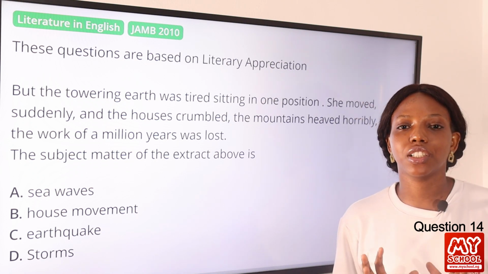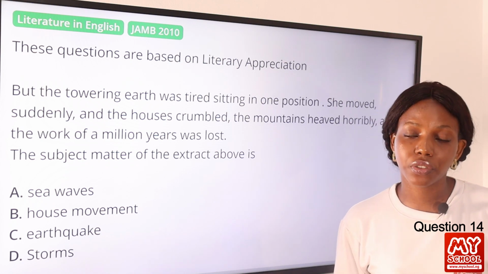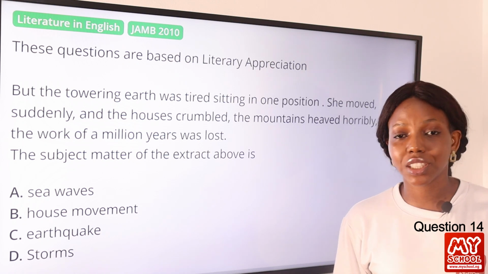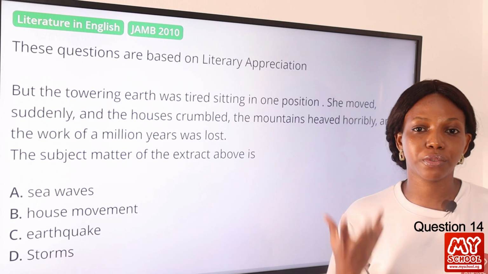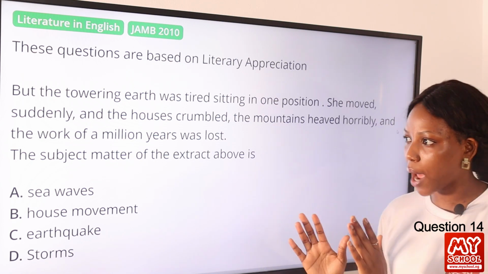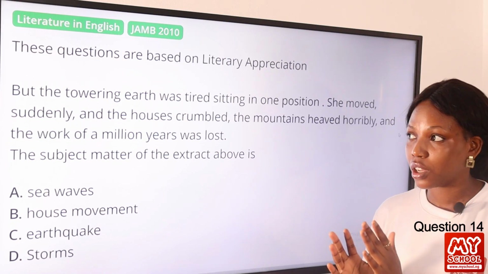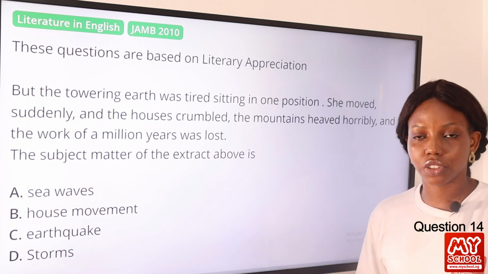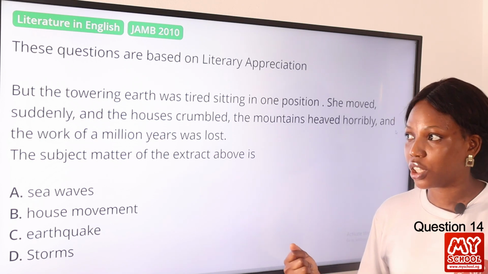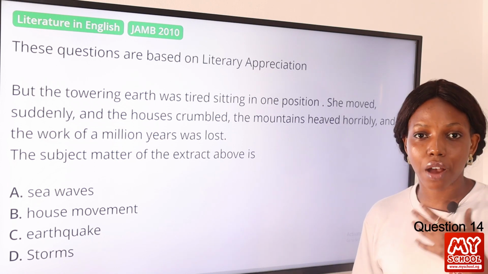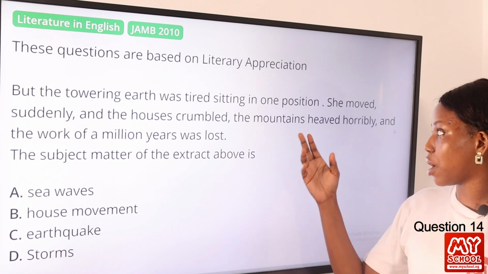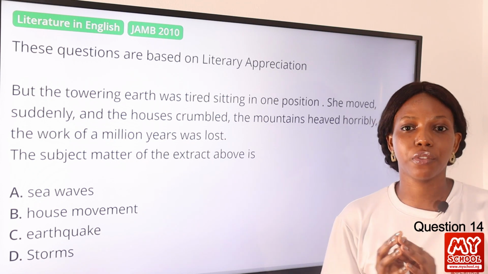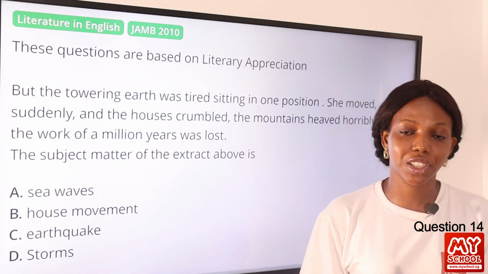Now we know that earthquake is a natural disaster. It is very destructive, and we know it's characterized by the sudden movement of the earth, or the sudden violent shaking of the ground, which erupts volcano, right? Okay, so this describes the effect of an earthquake. But the towering earth was tired of sitting in one position because it shakes the ground. It's violent, okay? And she moved, the earth moved, suddenly, and the houses crumbled, so houses are falling apart, buildings are crumbling, the mountains heaved horribly, and the work of 1,000,000 years was lost. So this signifies the destructive effect of earthquake. So the answer to this question is definitely option C.